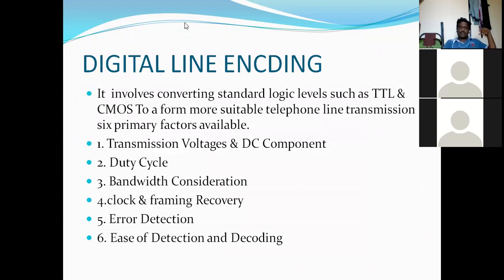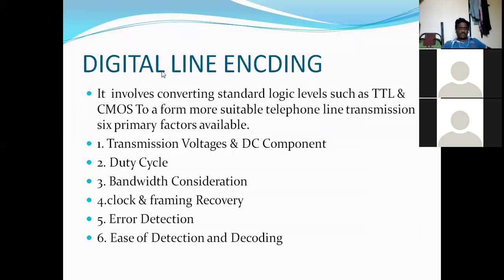The next one is digital line encoding. In the T1 digital carrier system, the information is encoded by using digital pulses rather than analog signals.